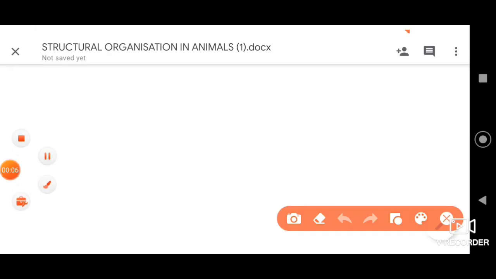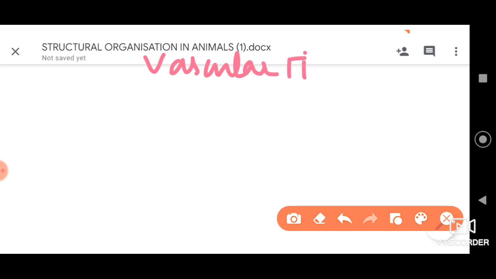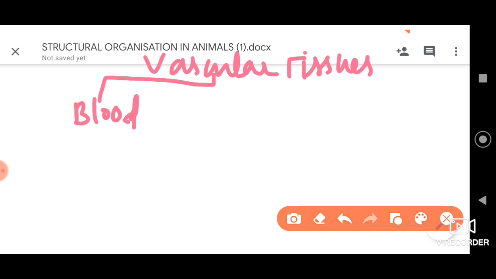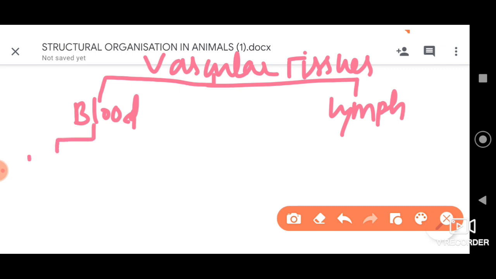Students, before moving to the discussion of other aspects, let me first tell you a few important aspects through this chart depicting the composition of vascular tissues. See, vascular tissues are divided into firstly the blood, and the second is the lymph. Then further, blood is divided into plasma and corpuscles.